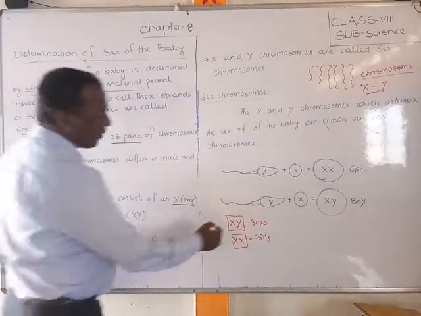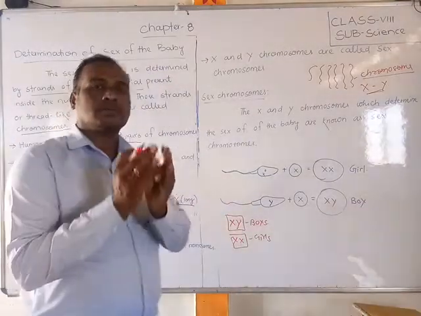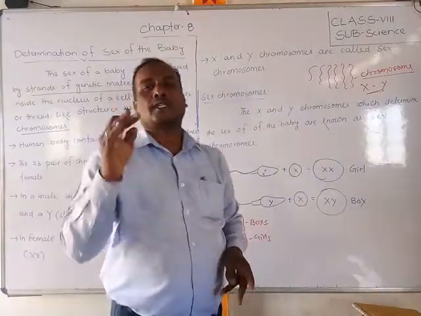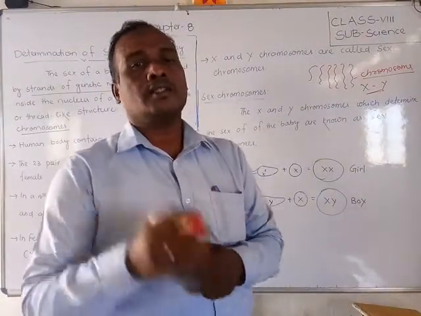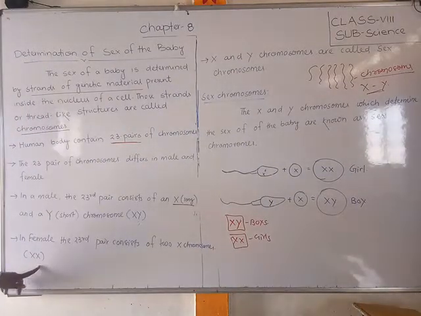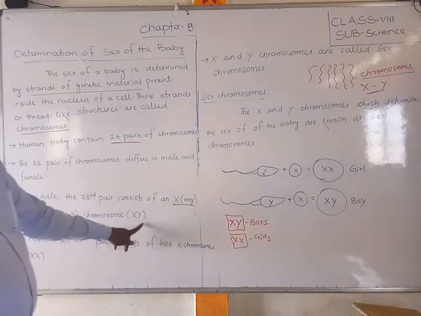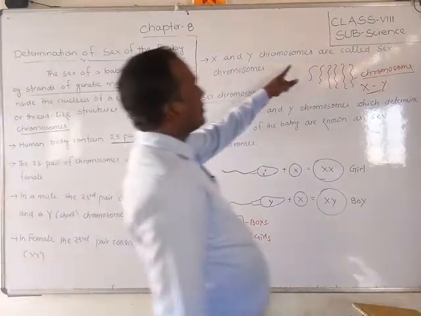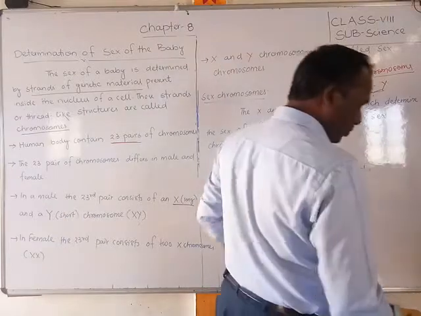That means when X and Y chromosomes are there, we have to say it is a boy. But if both are X and X chromosomes, then we have to say it is a girl. In girls, XX chromosomes. In boys, X and Y chromosomes.